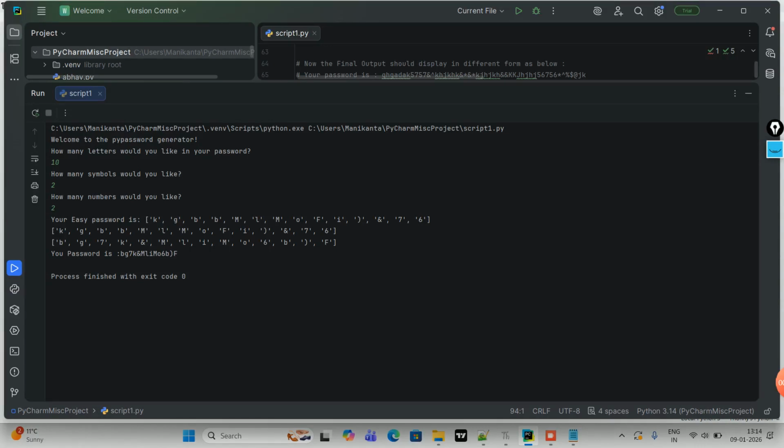The moment I give that, you should have something like this: your easy password is... I have given 10 letters, right? So 1 2 3 4 5 6 7 8 9 10, it's coming as 10. Then 2 symbols, and then 2 numbers. So it is coming in order: first letters, then symbols, then numbers, right?